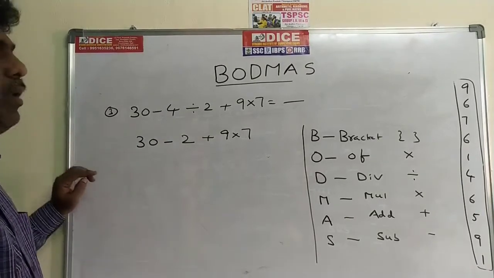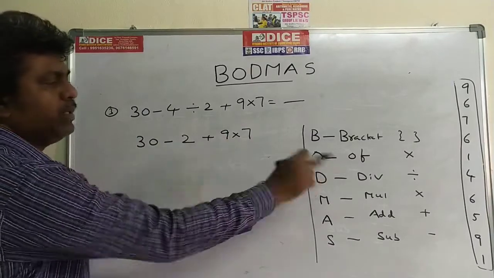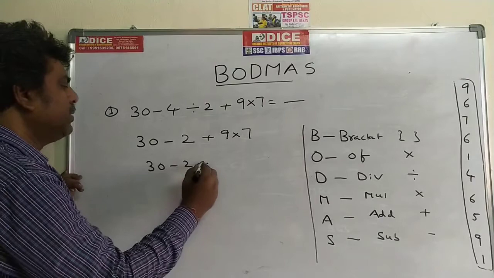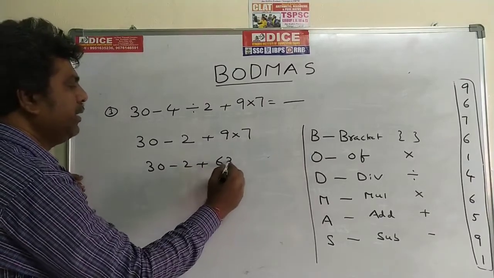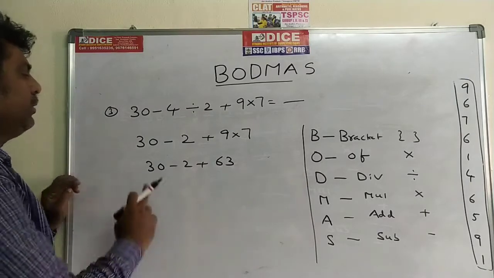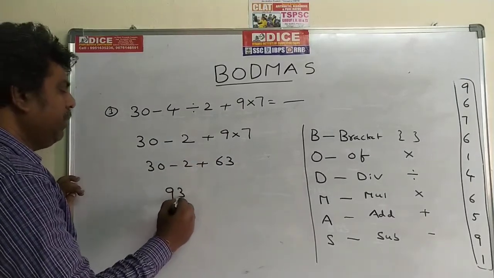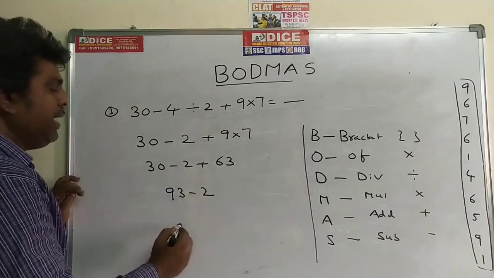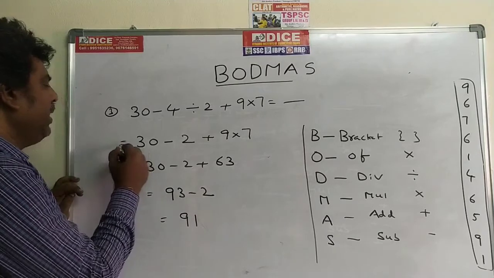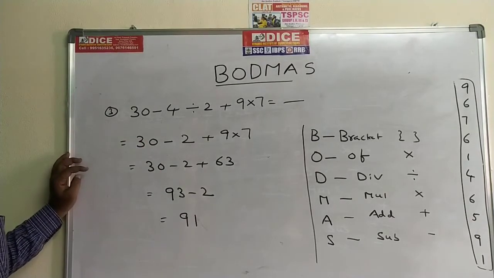Now in the second step, the operators are minus, plus, into. Among these three operators, into is the top priority. That's why 30 minus 2 plus 9 into 7, 63. Next go for the top priority, plus. 30 plus 63, the value is 93, minus 2. Last one, 93 minus 2, the value is 91. 91 is the correct answer. This is the third problem. Go for the fourth problem.